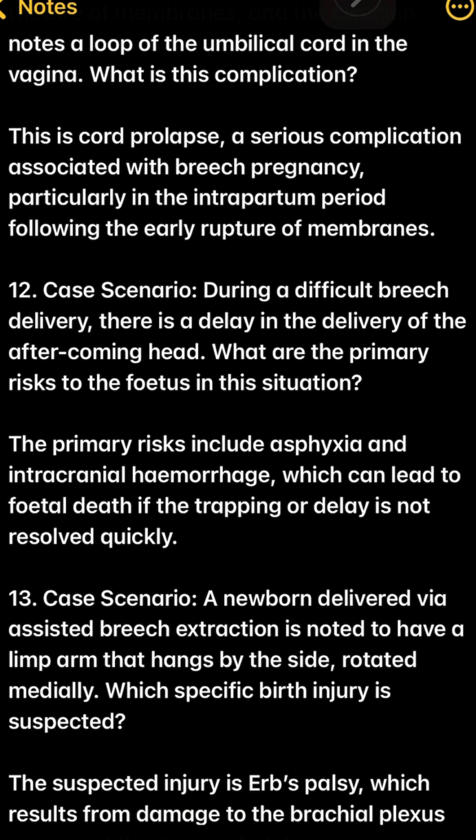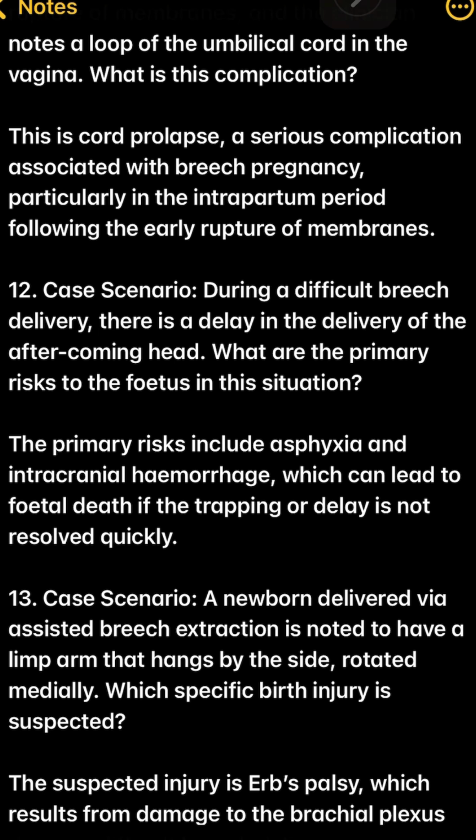12. Case scenario. During a difficult breech delivery, there is a delay in the delivery of the aftercoming head. What are the primary risks to the fetus in this situation? The primary risks include asphyxia and intracranial hemorrhage, which can lead to fetal death if the trapping or delay is not resolved quickly.